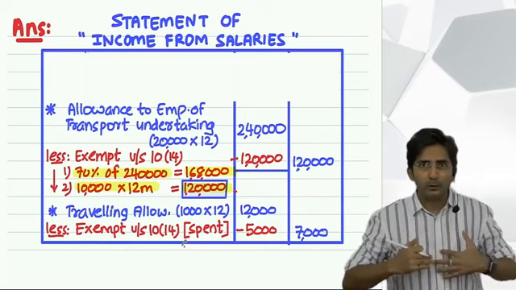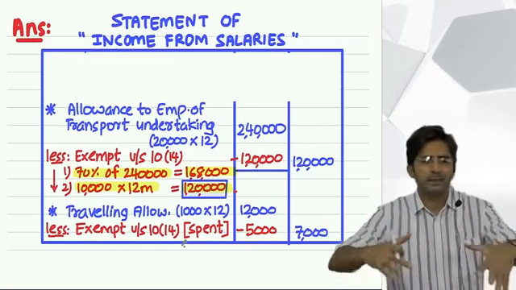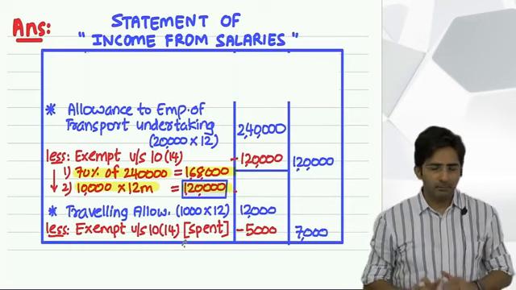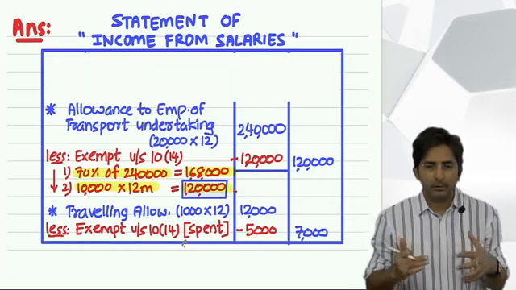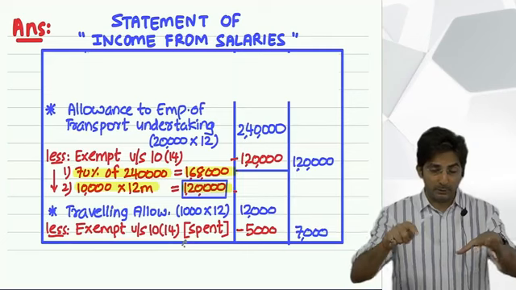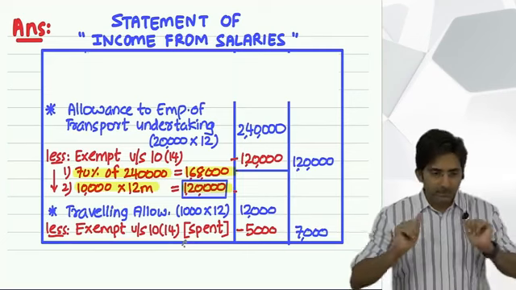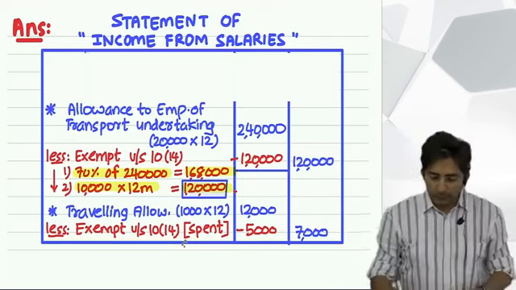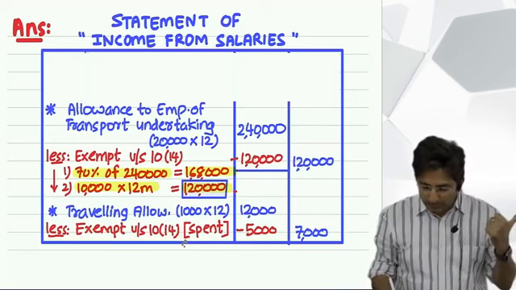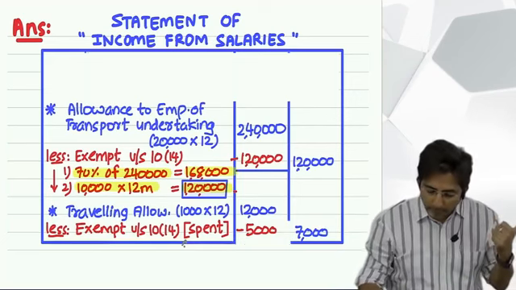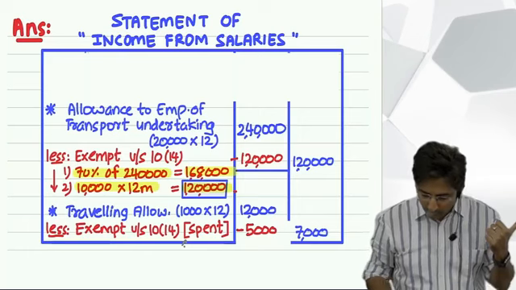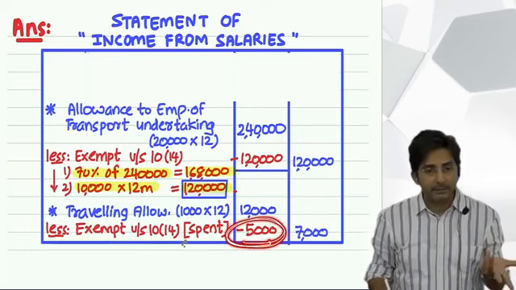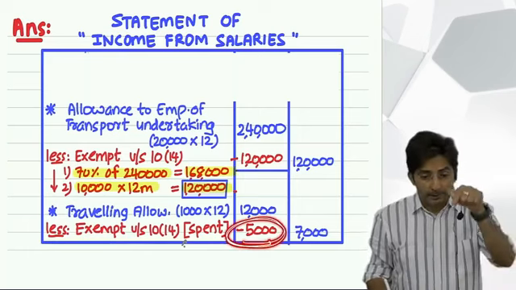And normally boss will give you an amount little bit on higher side. Mostly they will give you an amount little bit on higher side and your actual expenditure may be little less. Okay, so in this case it is like this only, your actual amount spent is only 5000. So 5000 exempt, and this 5000 will be given in the question.